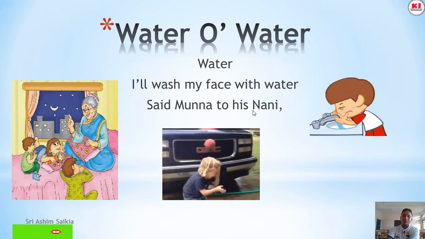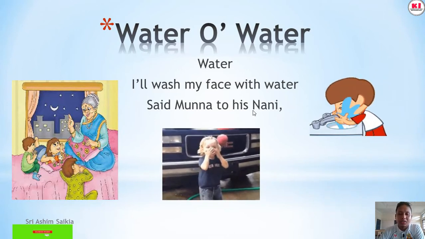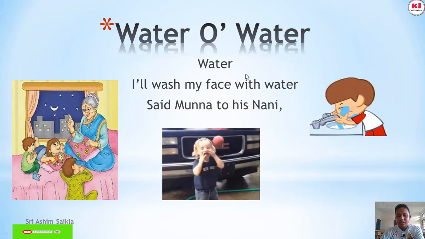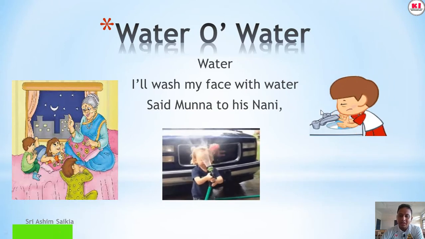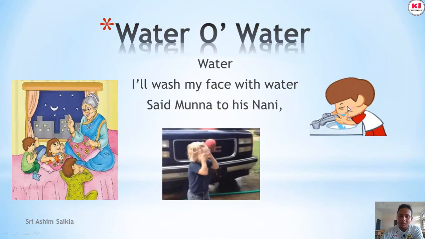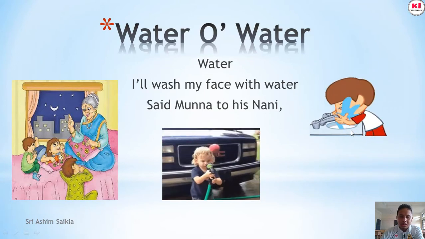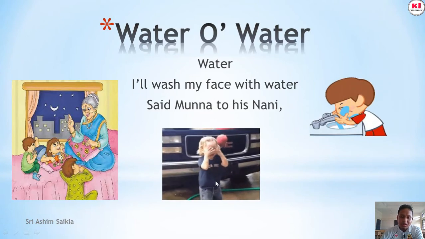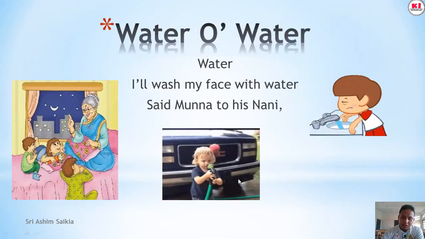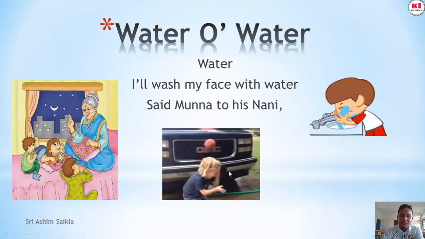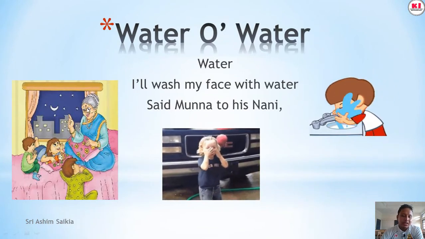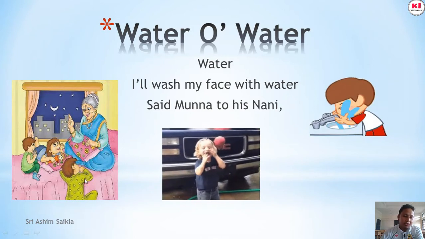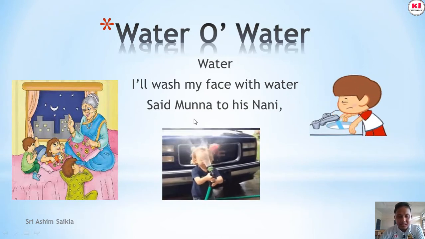Here is a very beautiful poem. The poem name is Water. I will wash my face with water. Look here, the boy is washing his face using water. And here, a boy flushes the tap and washes his face. And here, one grandmother is telling a story about water to her grandchildren.